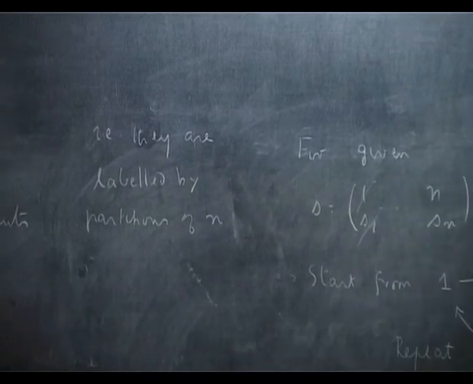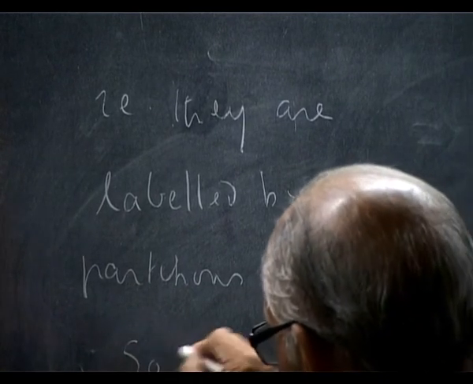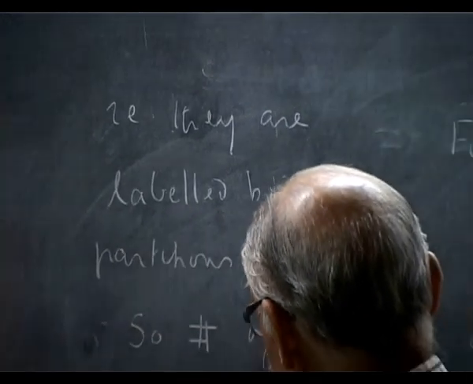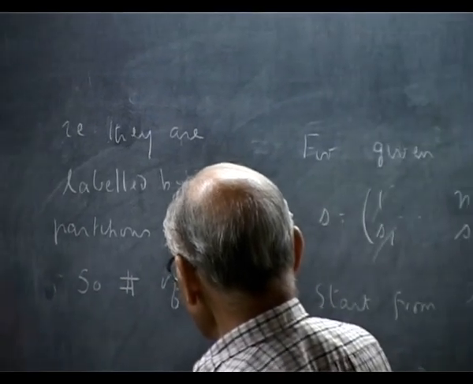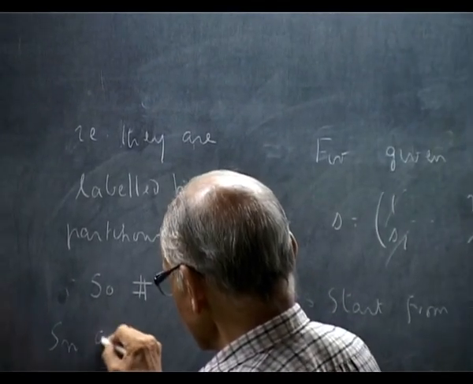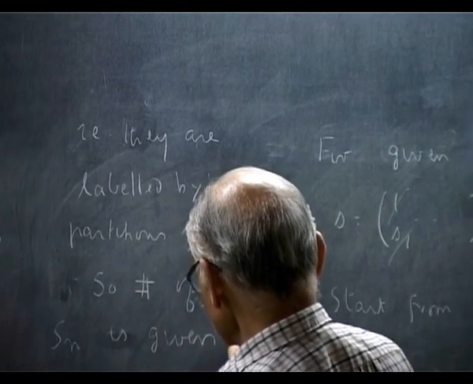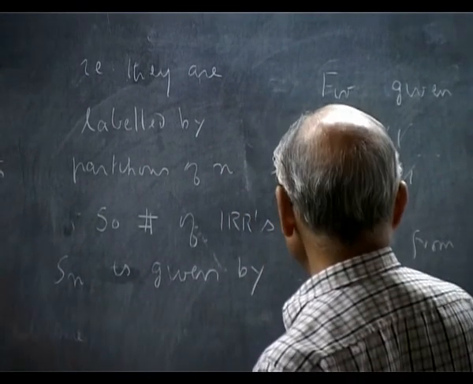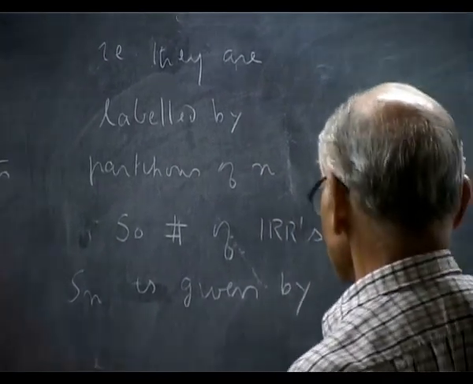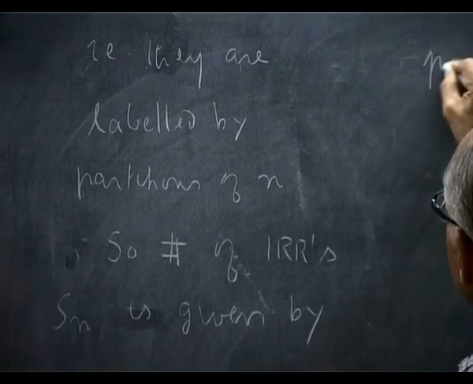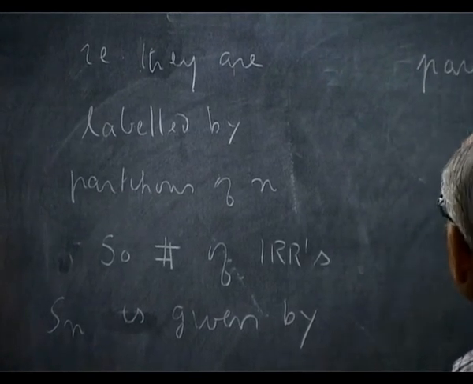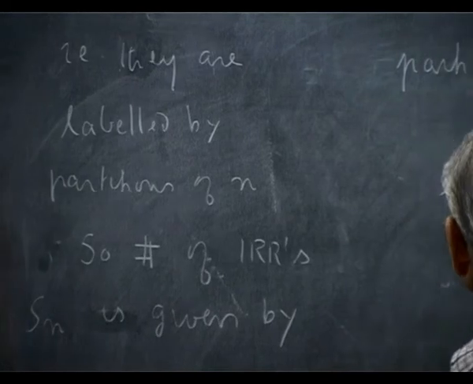So the number of irreducible representations of Sn is given by partitions of the integer n.